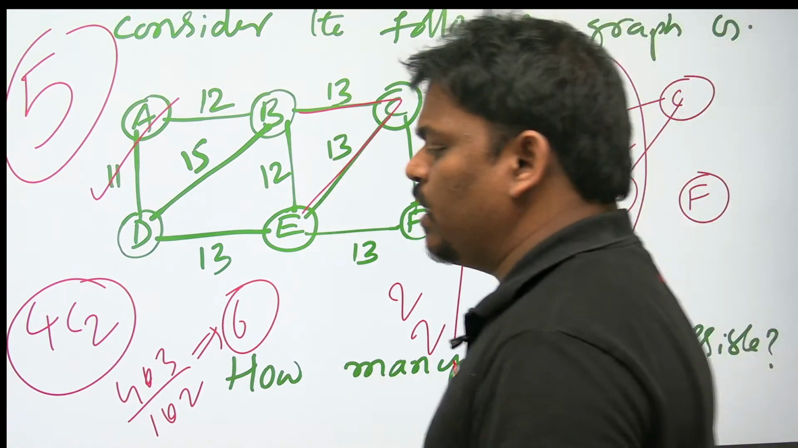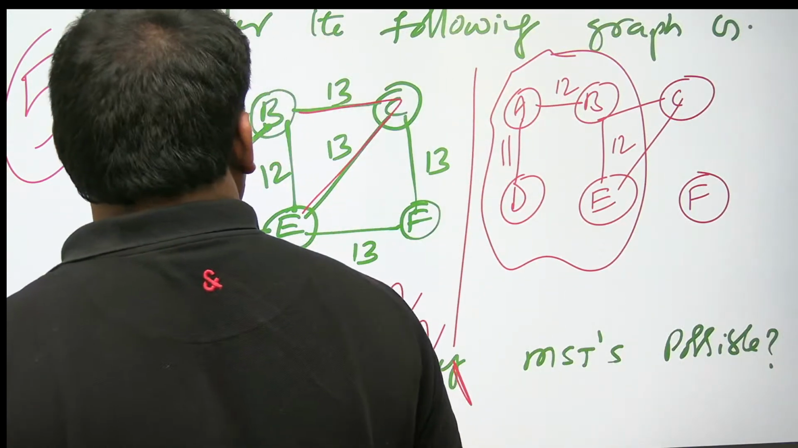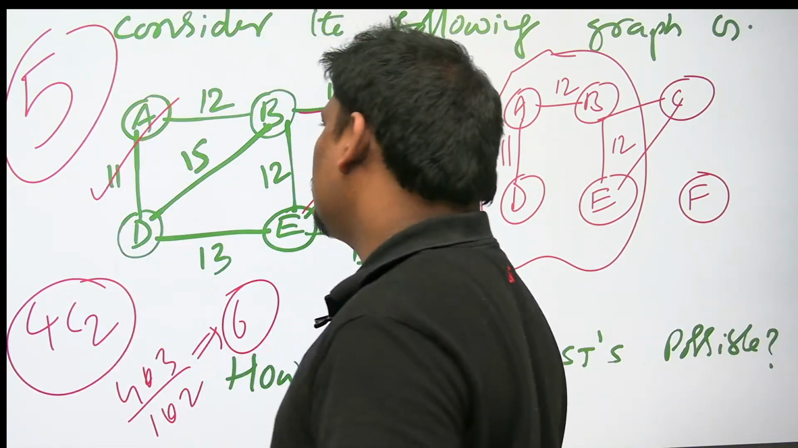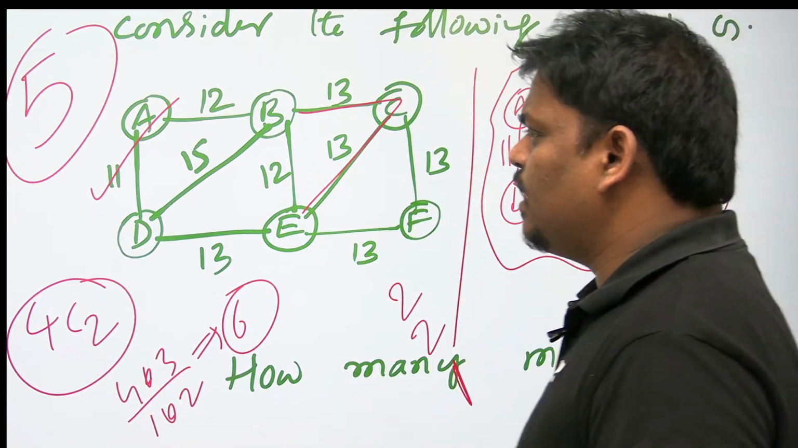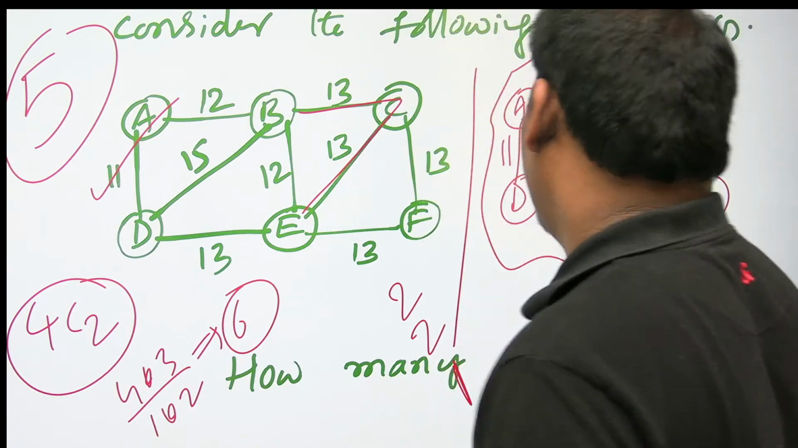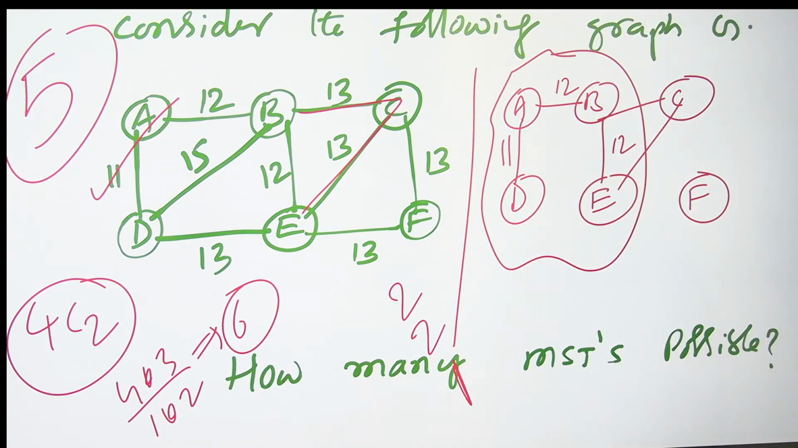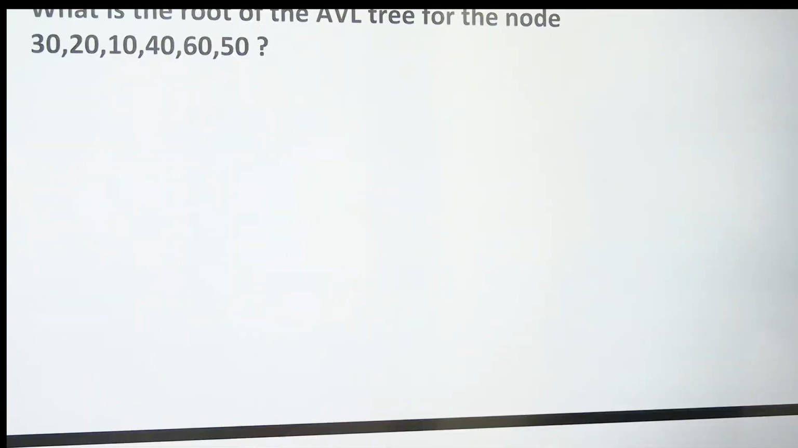It's the best problem. Can you check once? Easiest way is out of 4, selecting 2, 4C2, 6 ways. 1 way is going to make a cycle, remove the cycle. The answer is going to be 5. I hope it is really useful to you. Let's go to the next problem.